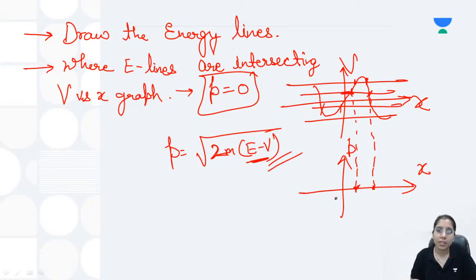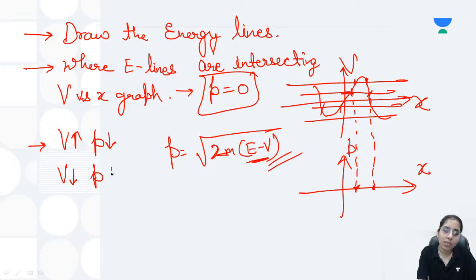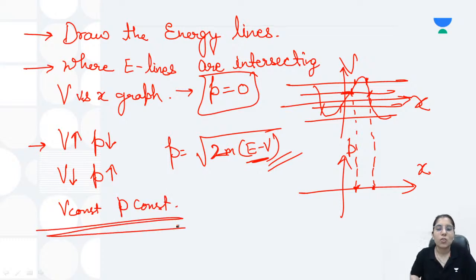Now let's talk about another thing. So two steps you have taken after plotting the V versus x graph. The next thing is, wherever V is increasing in the V versus x graph, corresponding to that the momentum will decrease, and wherever V is decreasing, the momentum will increase, and wherever V is constant, p will be constant as well. This is how you have to consider these points whenever you are plotting and comparing the given V versus x graph with the p versus x graph. That's how you have to take the steps, and that's how you will be able to get your final expression.